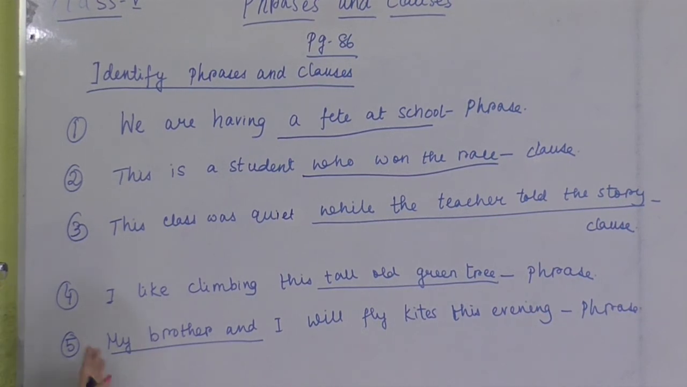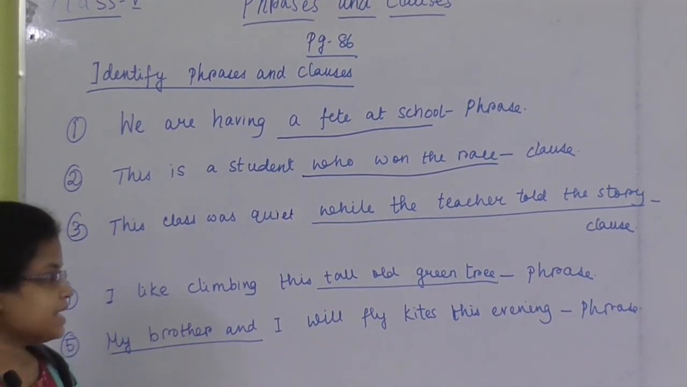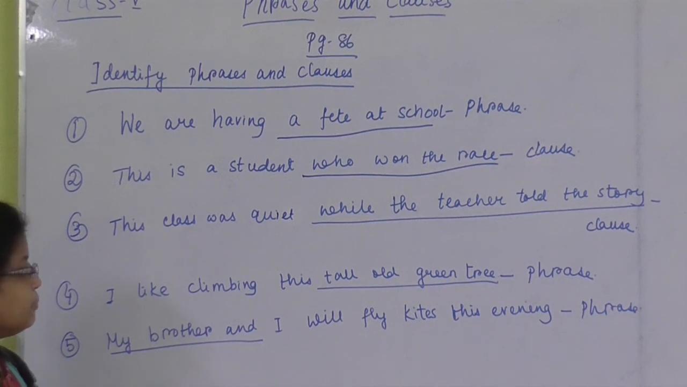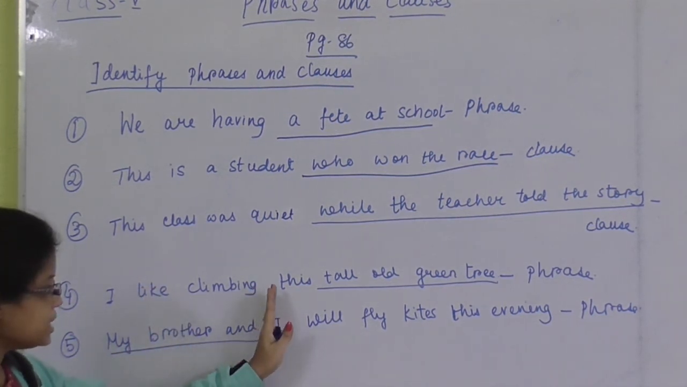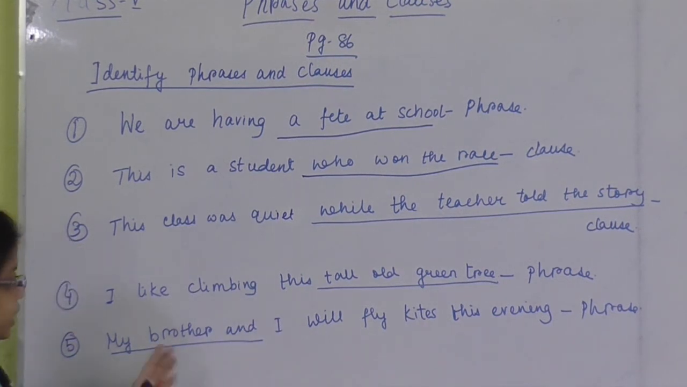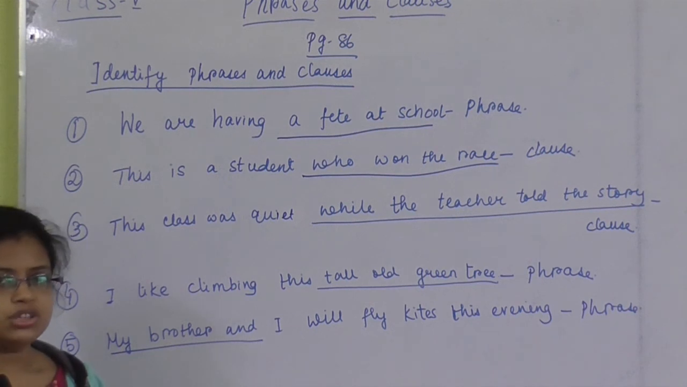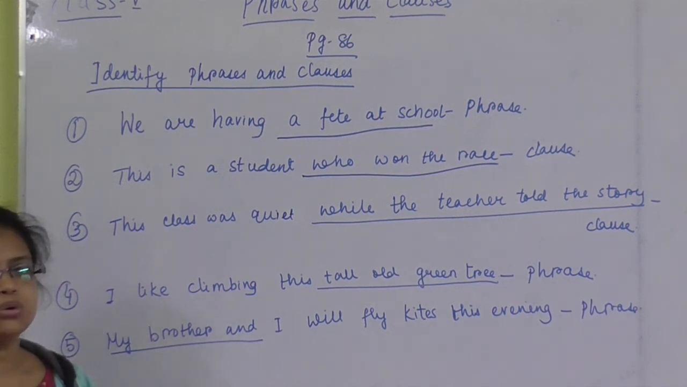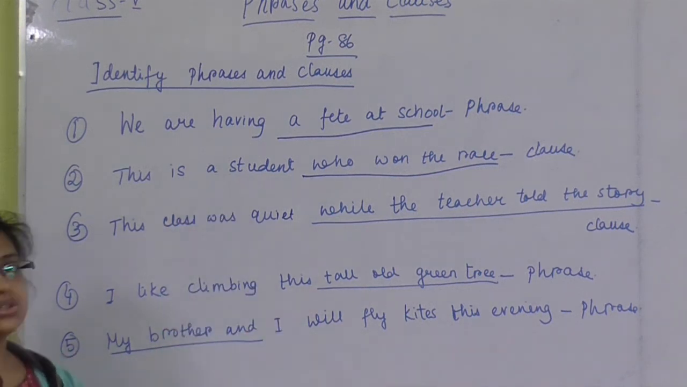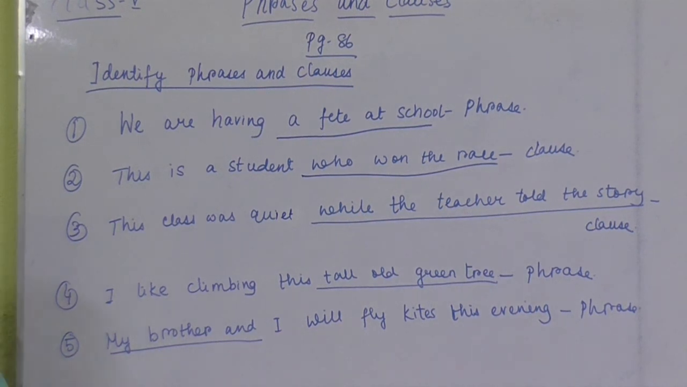And number 5, my brother and I will fly kites this evening. This is also phrase, because if I write my brother and, only up to this I have given underline, this does not make any kind of sense. So, this is also an example of phrase. In this way you have to do the exercises. I hope that you have understood. The chapter is over. Next video we will start one new chapter. Till then, goodbye and stay safe.